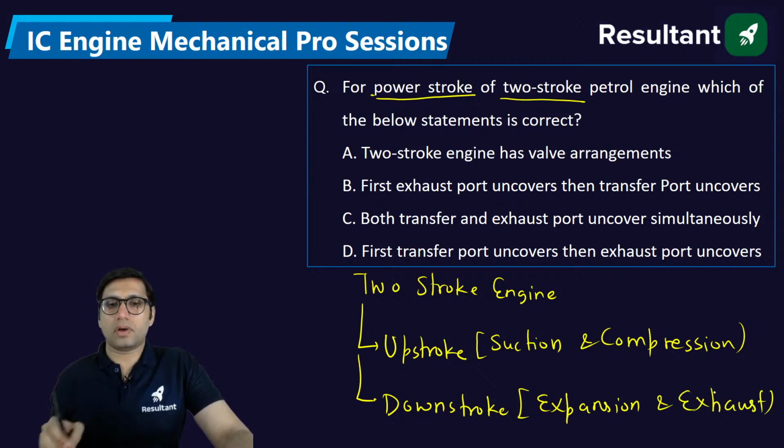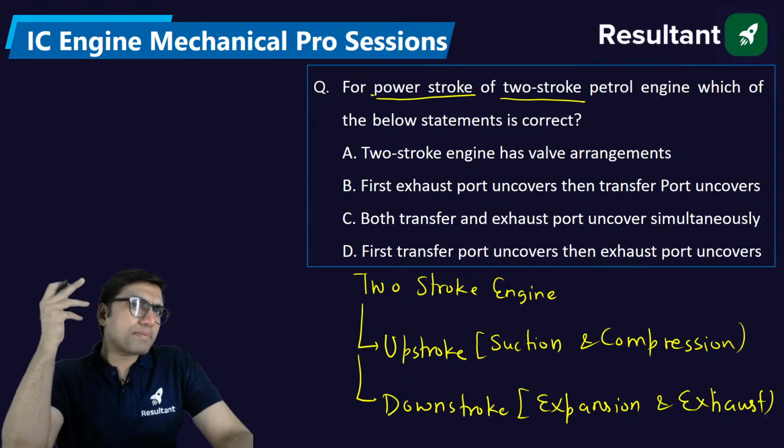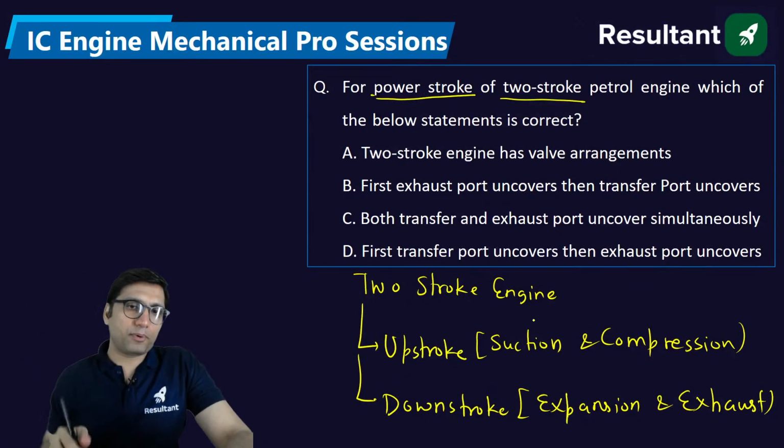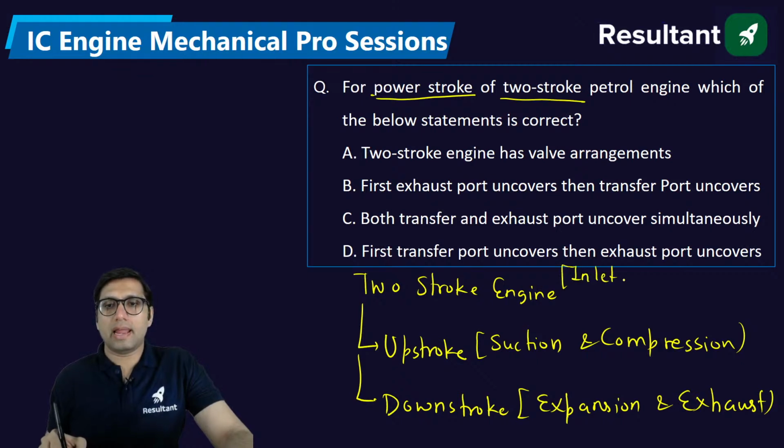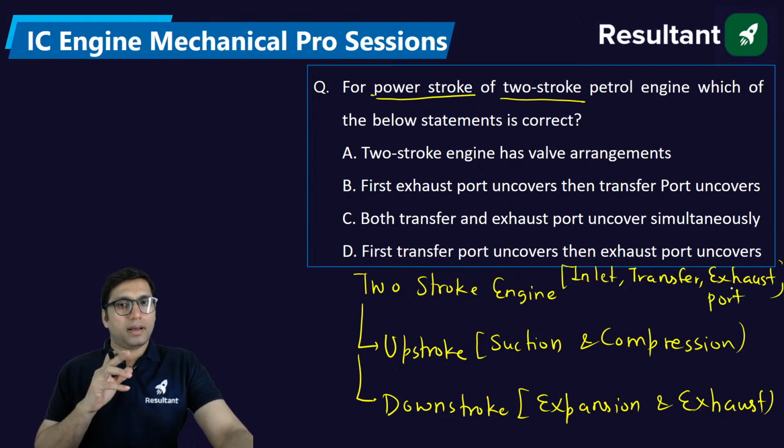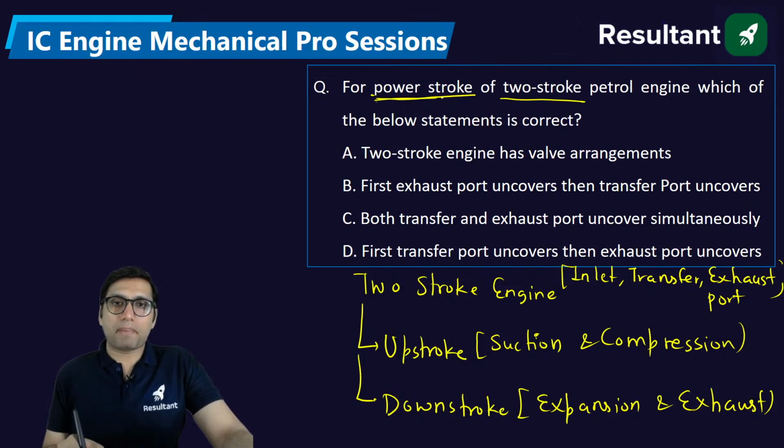So during the upstroke, what will happen? In a 2-stroke engine we basically have 3 types of port: inlet, transfer and exhaust. Try to understand this thing. These are the 3 types of port which we use. If the cycle starts from the suction stroke, then firstly the inlet port will open, then transfer, then exhaust.